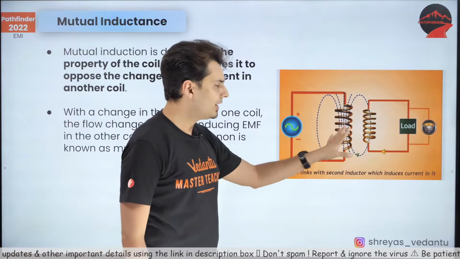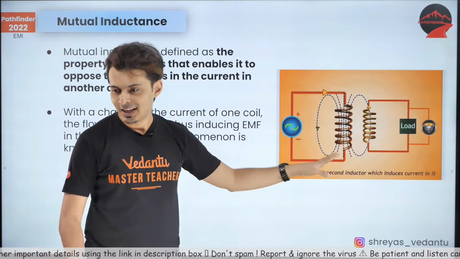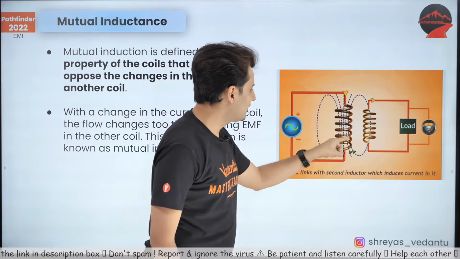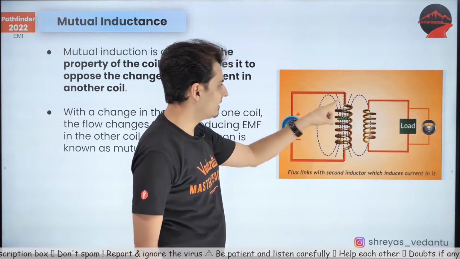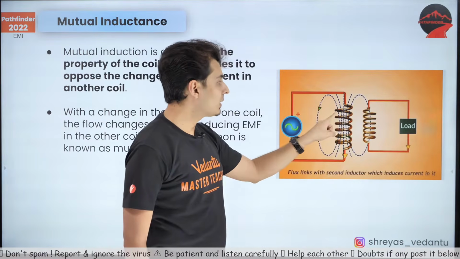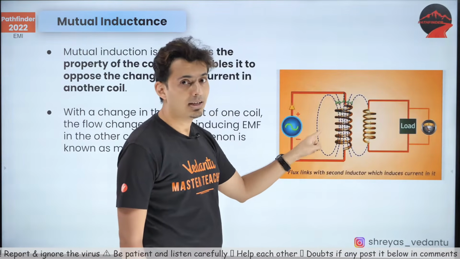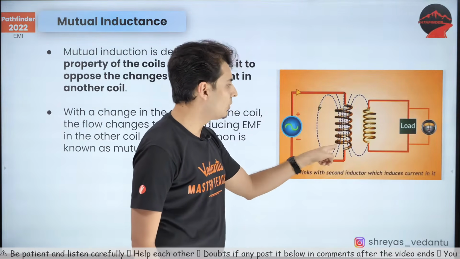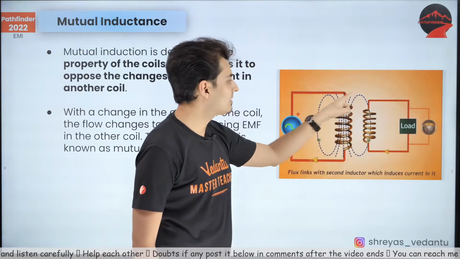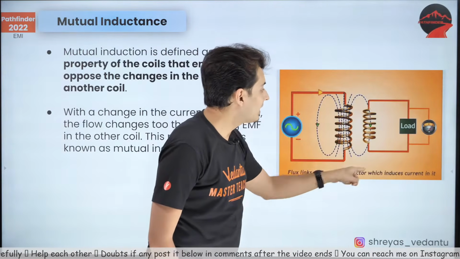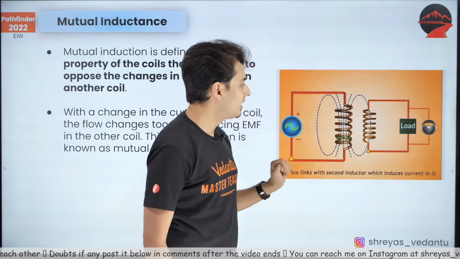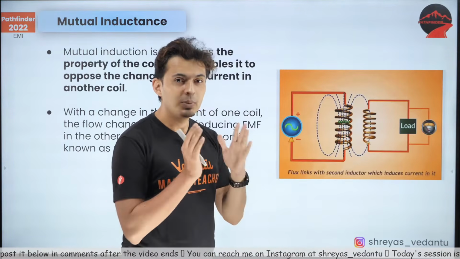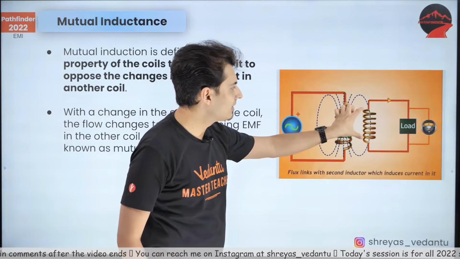Observe this. Very simple, nice animation out here. What happens, guys, is that there is current flowing in this circuit. Look at this. Because of that current, what will happen? There is a magnetic field created around it. Can you see that? Now the magnetic field is not only passing through its own coil, but also passing through somebody else's coil. Now when that magnetic field passes through somebody else's coil, if you apply Faraday's law and Lenz's law, you will immediately see there should be EMF created here.